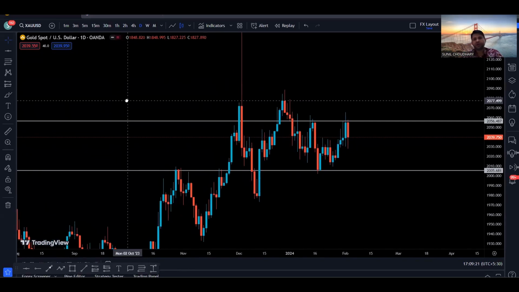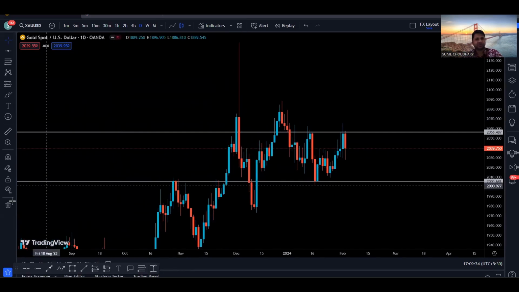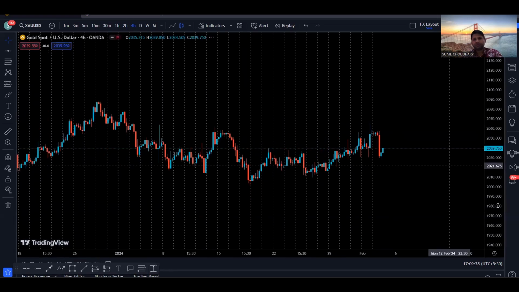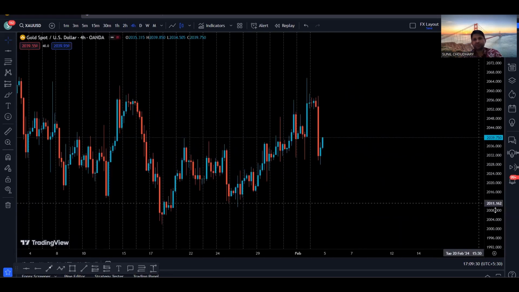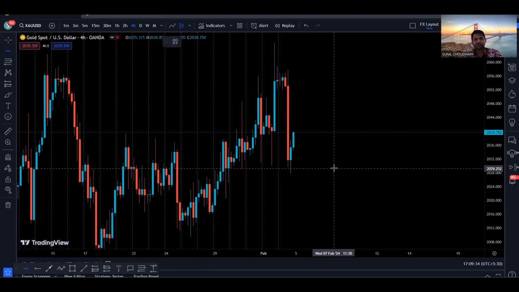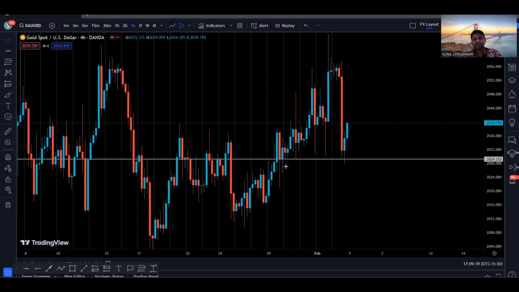Now let's go to a 4-hour time frame to find more details about what is happening on the 4-hour time frame. So we are in the 4-hour time frame at the moment, and currently we can see that we have a support right here. So we can see that we have a strong level. It's a support. It's a strong level right here, and right now we have a level in this area as well. Then the next resistance is right here.